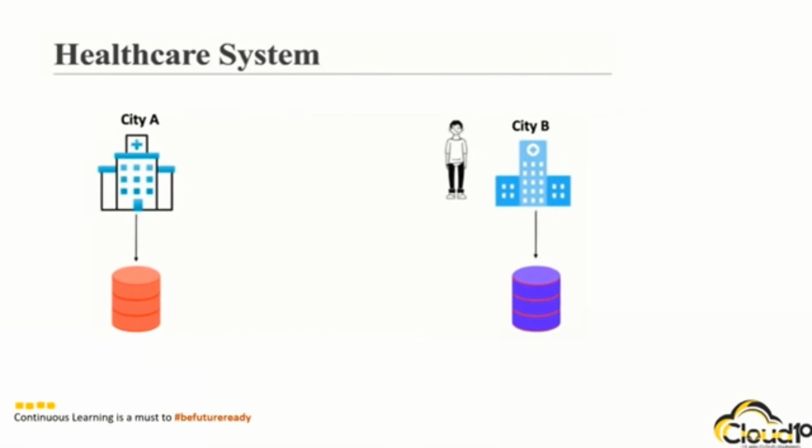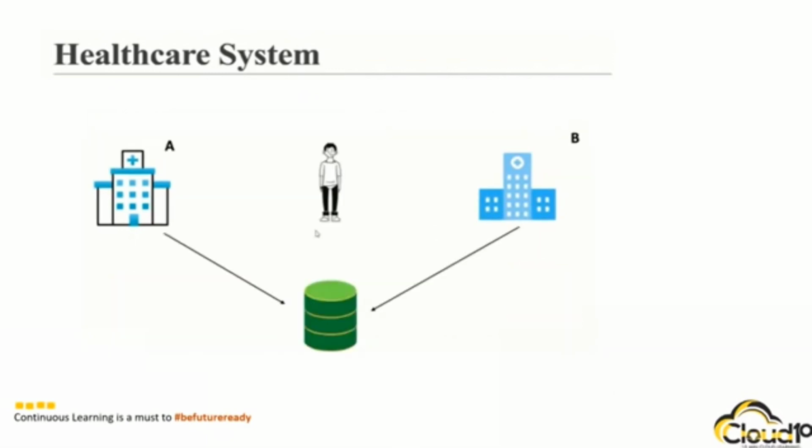It would be great to have the patient's details flow through a blockchain, and all these hospitals across different cities can have access to that information as and when required. Don't confuse this with a centralized database. In this case, that individual patient would have given permission to only these two hospitals for read or write.